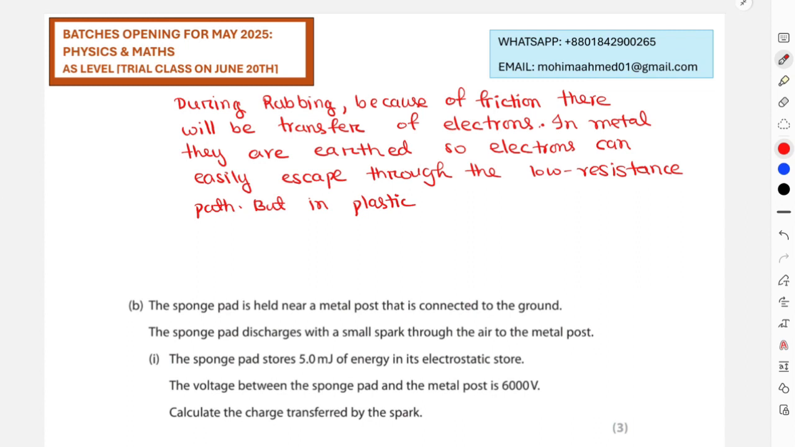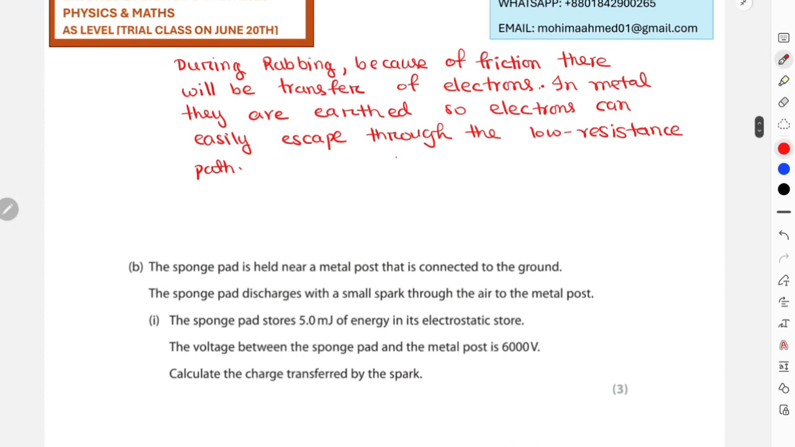plastic is an insulator whereas metal is a conductor. Okay, for this reason this entire buildup of charges is occurring. So lastly I just add that point that also plastic is an insulator whereas your metal is a conductor.